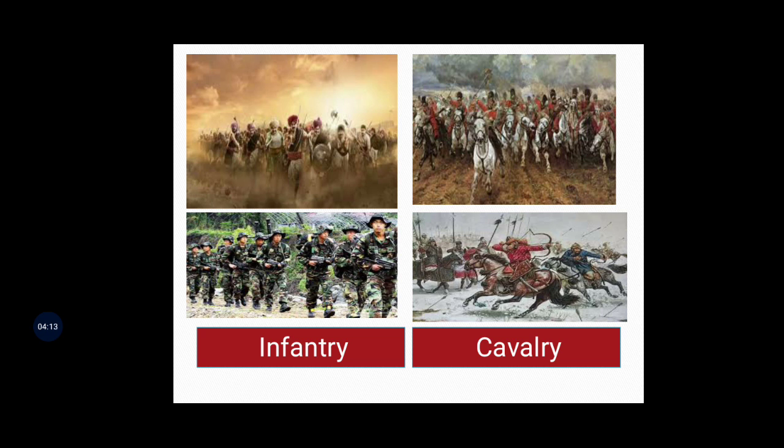The Shiledar had his own horse and weapons. Infantry means what, children? The soldiers and the army people who fight on the land, and the cavalry force is the one who ride horses and fight on the horse.